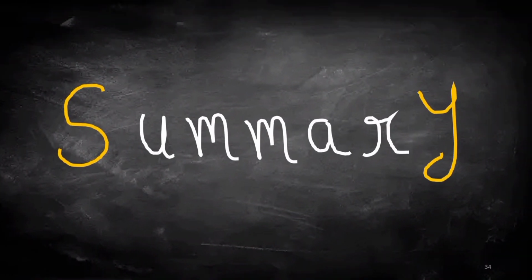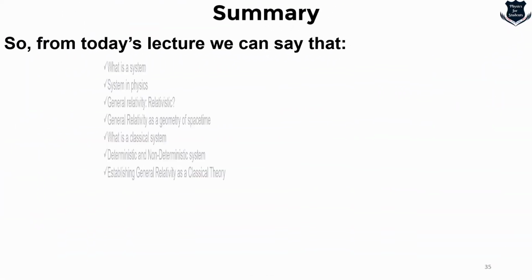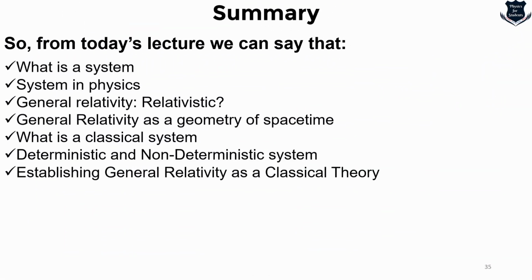So here is a quick summary of today's lecture, what we have learned. From today's lecture, what we can say is that we understood what a system is. We understood what a system is in physics and general relativity. It is not purely relativistic, but it is more of a geometry of space-time. What is a classical system? What is the difference between deterministic and non-deterministic? And we have established the fact that general relativity is indeed a classical theory.